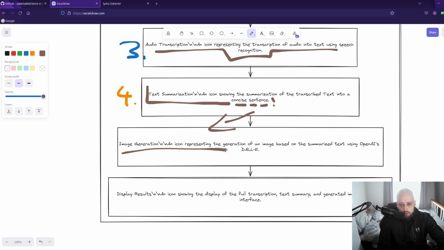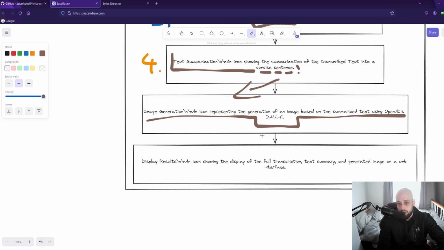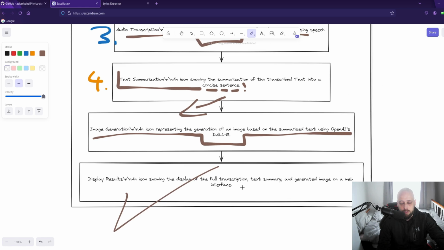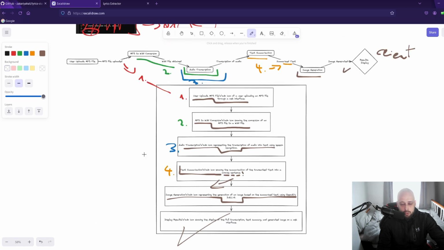Then we will use that to prompt OpenAI's API to generate an image, and that image will be displayed to the user. And that's the end of the sequence of events for our backend. So this is the high-level overview of our project here. With all of that being said, now we can go into implementation.